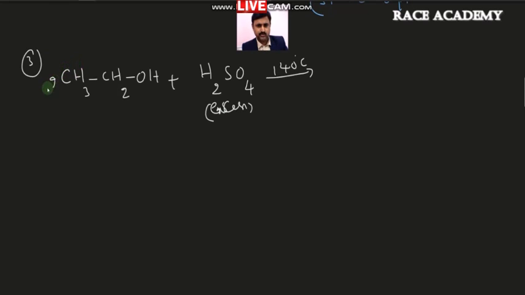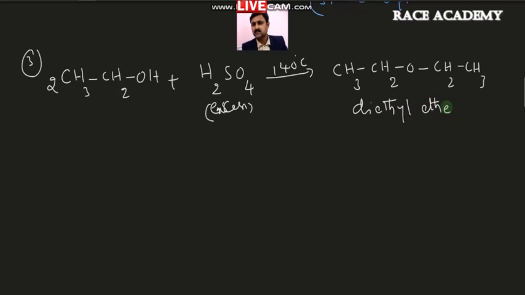When you take 2 moles of this ethyl alcohol, you will get CH3CH2OCH2CH3. This is called diethyl ether. It is also called ethoxyethane. At 140 degrees Celsius only this dehydration takes place. That means you can take 2 moles of ethyl alcohol to get this one. Sulfuric acid here plays an important role of removing water molecule from the alcohols.